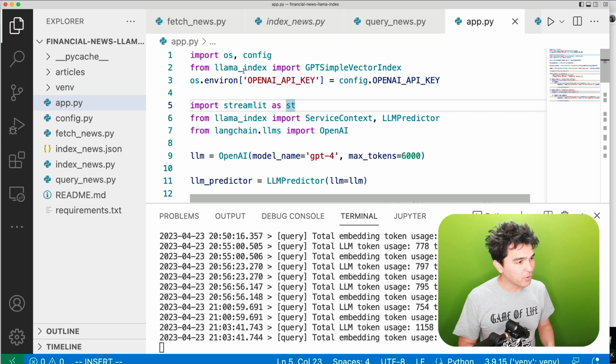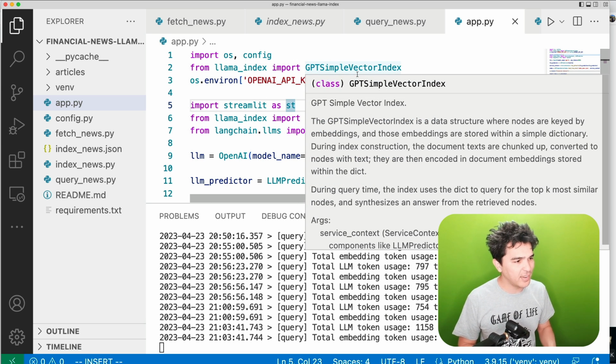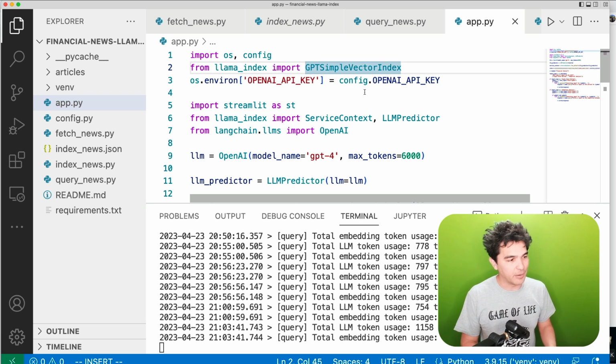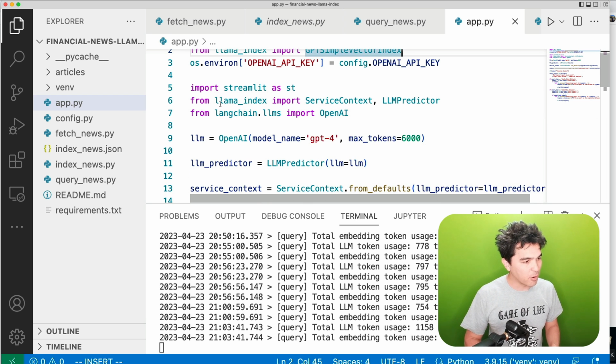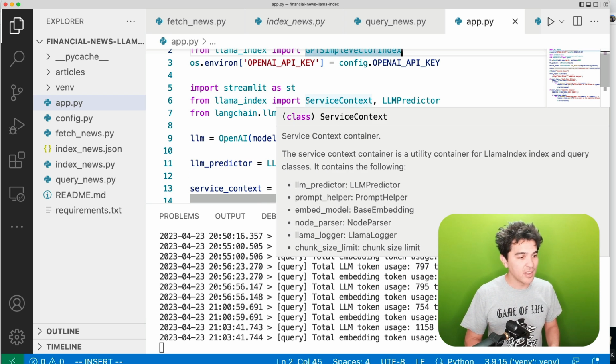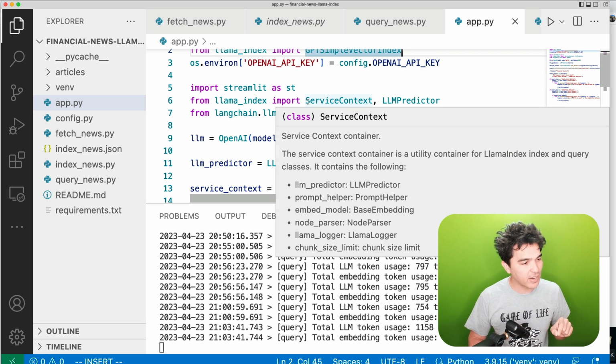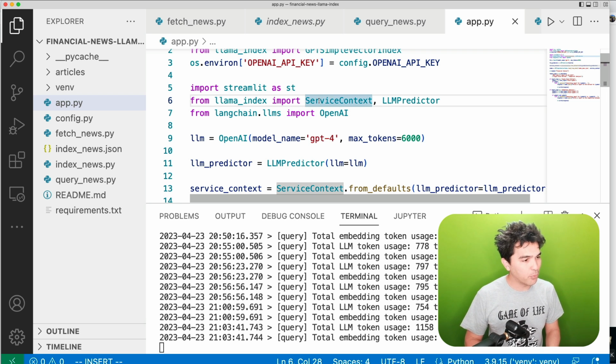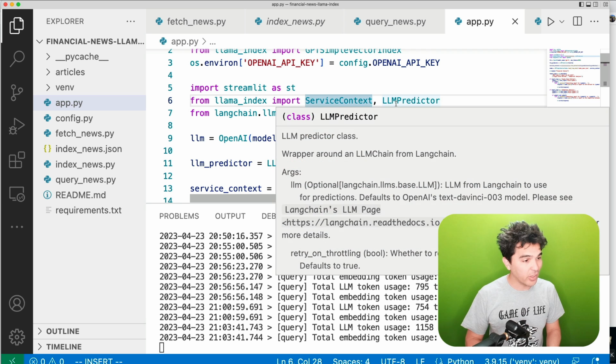So in the previous video, we imported just GPT simple vector index. And so this is nothing new. We give it our OpenAI key, and we have our environment variable containing our OpenAI key. Now here's what's new. So you see from Llama Index, now I'm importing this service context. And so you see here in the service context, it contains what's called an LLM predictor. So we can change the large language model. So I'm importing service context and LLM predictor.